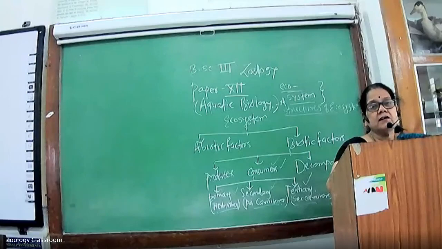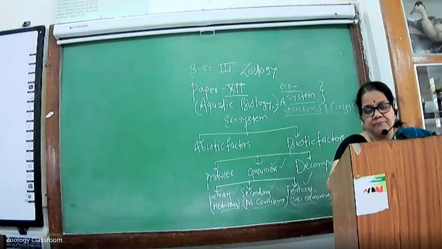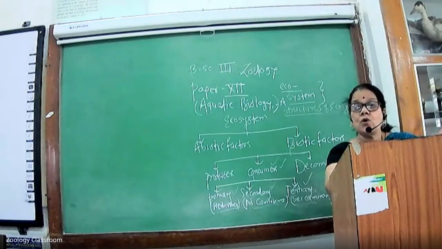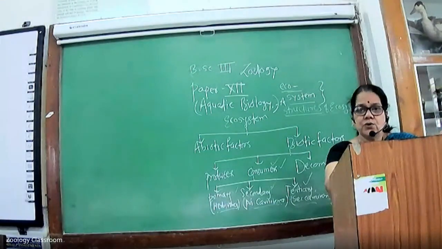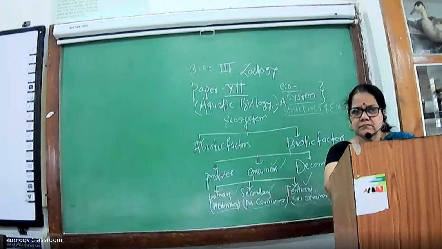So these are the basic things explained about the ecosystem, or the structure of the ecosystem. Do you understand this point?